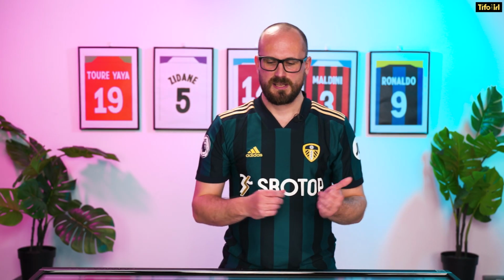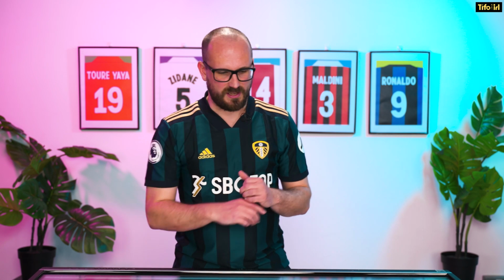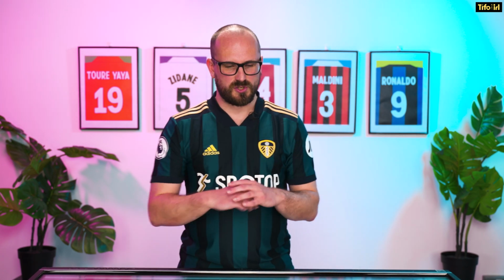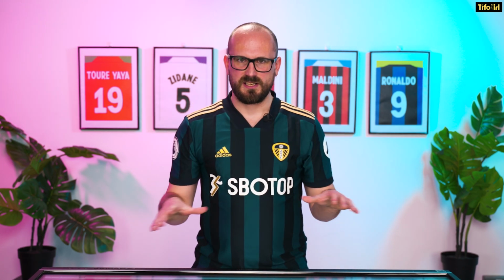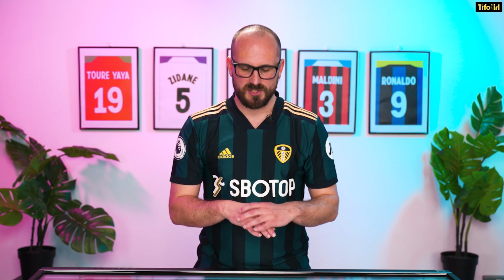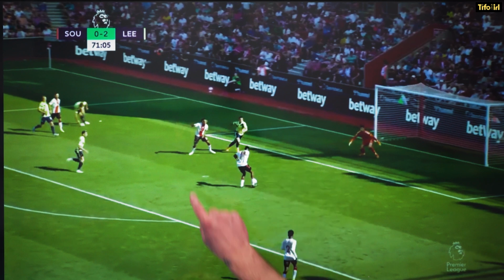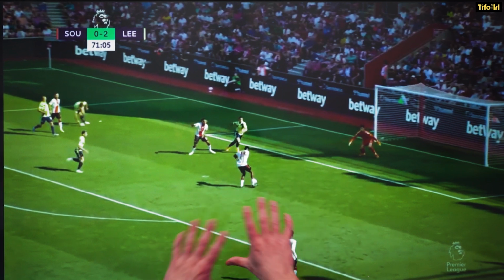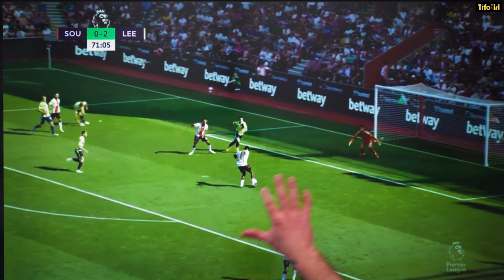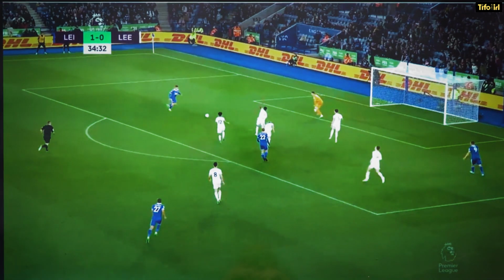so they are conceding a lot of bigger chances. And if we look at some of the examples of this on the board, I've just got 4 chances here that Leeds have conceded that come from those really high value XG moments. So here, Southampton versus Leeds, Joe Aribo gets the ball around the penalty spot. He is unchallenged by anyone. He's just got 1v1 against the keeper and unsurprisingly scores from that situation.